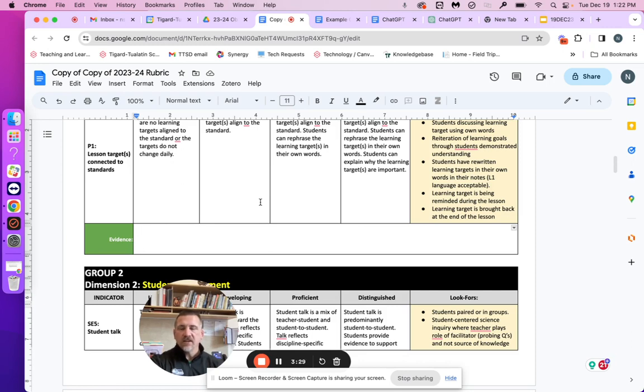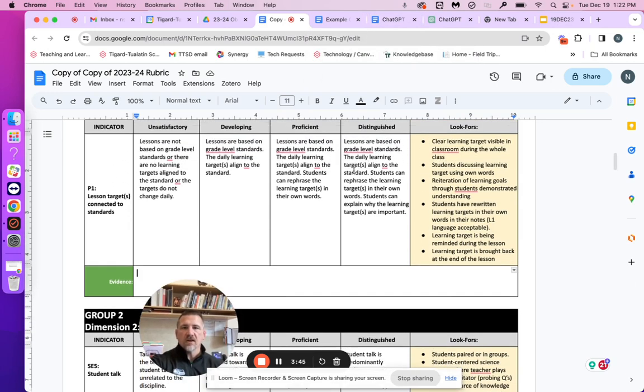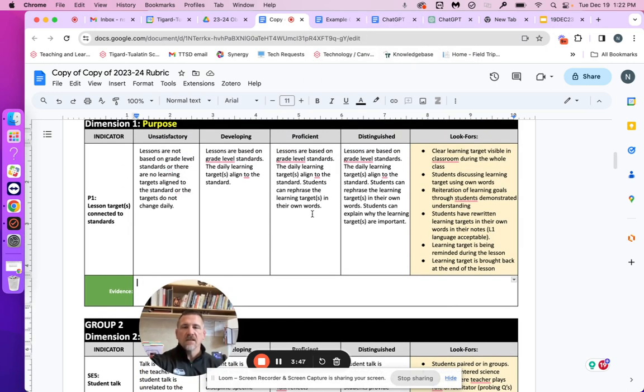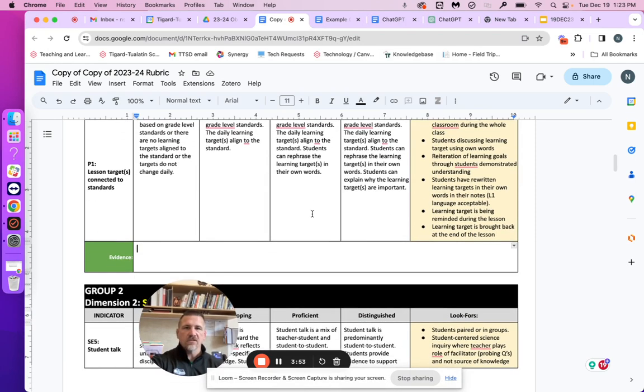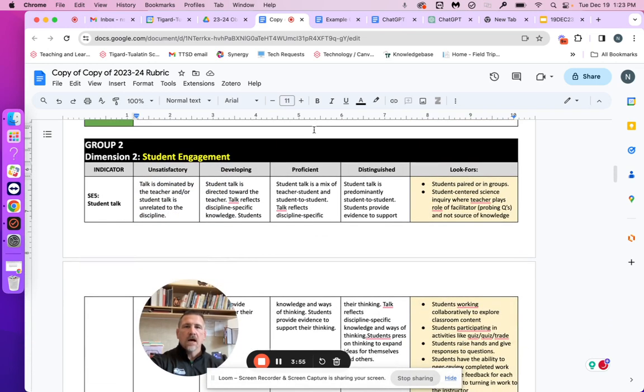At the end of the year, when I finish all 6 mini observations on our probationary teachers, and then fewer for our contract teachers, we're able to go through the rubric, and based on the evidence I have collected, determine whether or not teachers are developing, proficient, distinguished, or unsatisfactory.